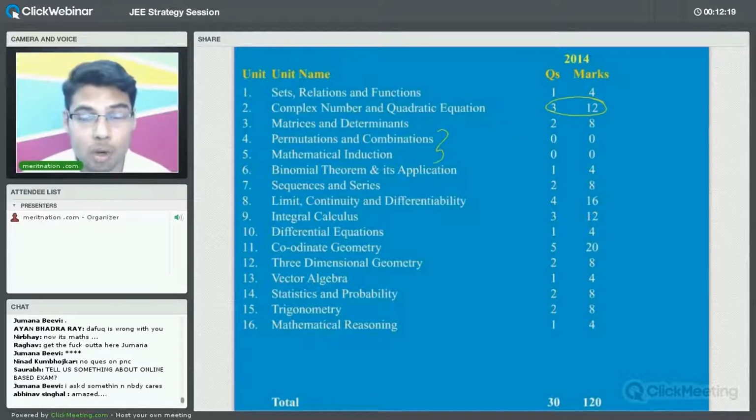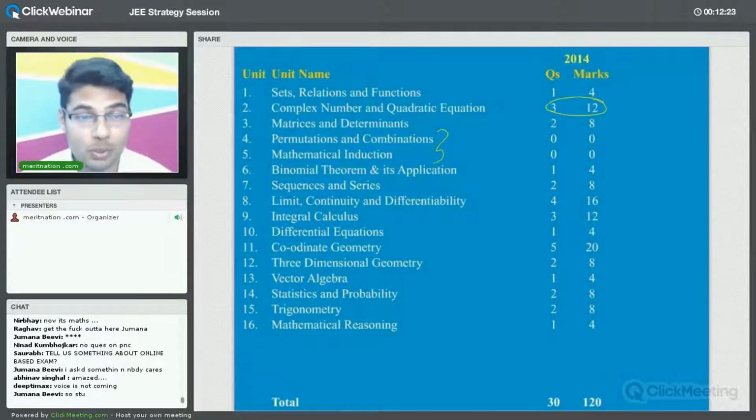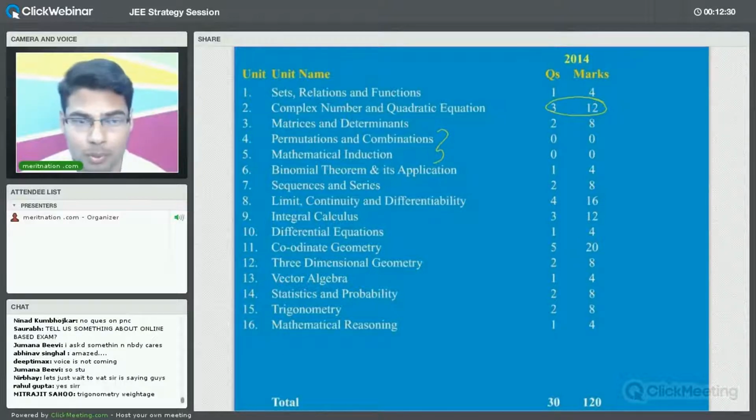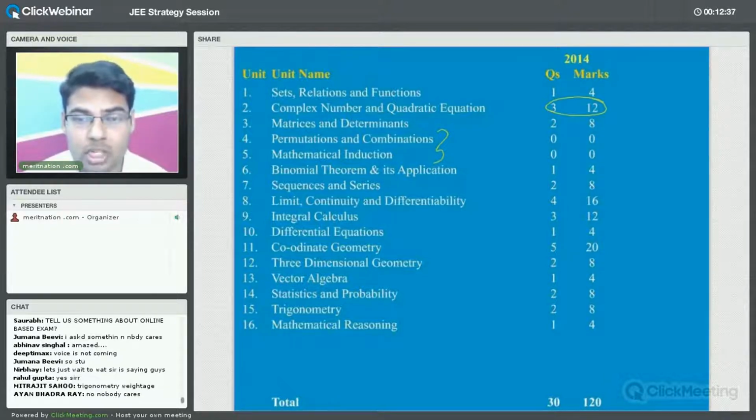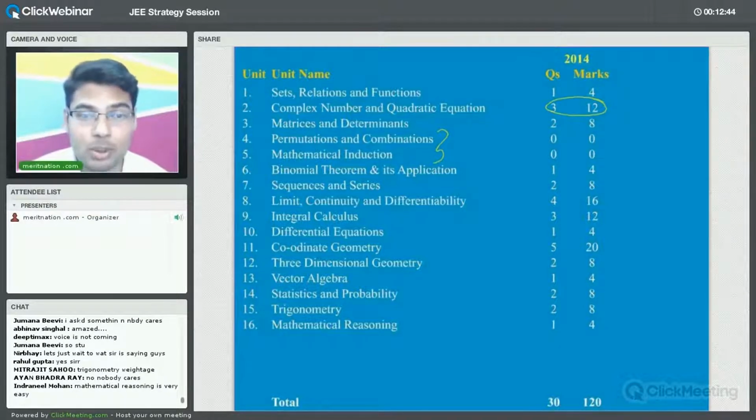So permutations and combinations, mathematical induction: most of the students do not like permutations and combinations. And if you see, the isolated questions of these topics are very rare in the examination. Maybe 1 or maximum of 2, but 2 are also very rare. So even if you leave these topics, you need not worry much about the score. You need not worry much about the cutoff. So it does not mean that you will deliberately leave these topics. So the question is again for priority.